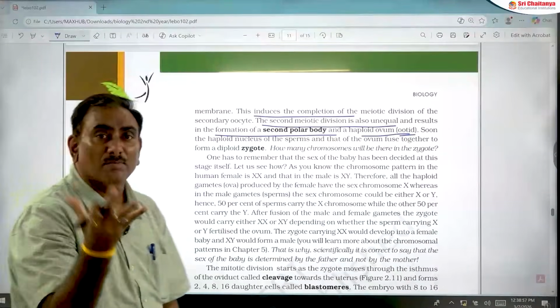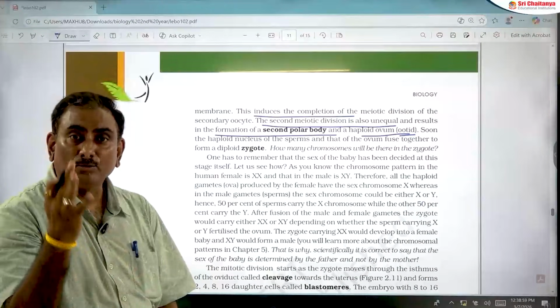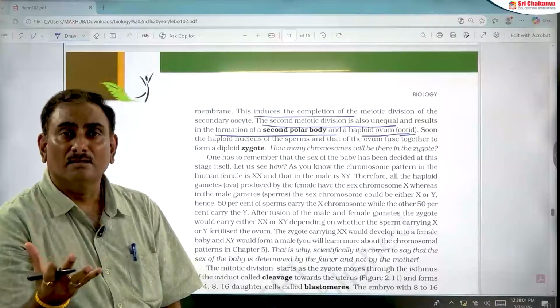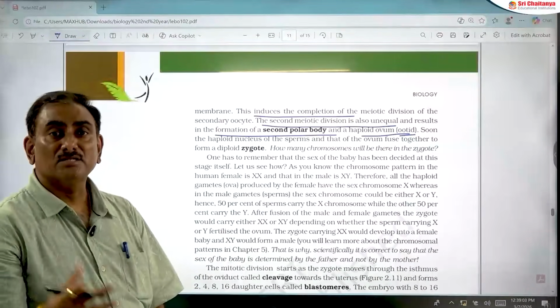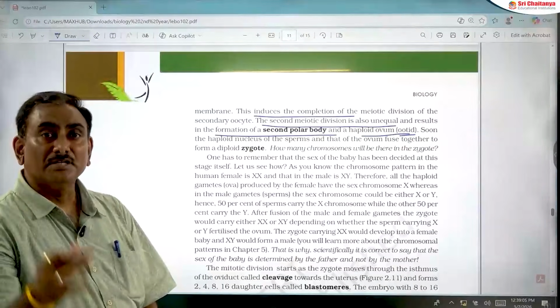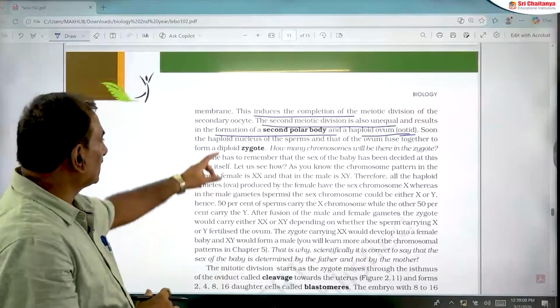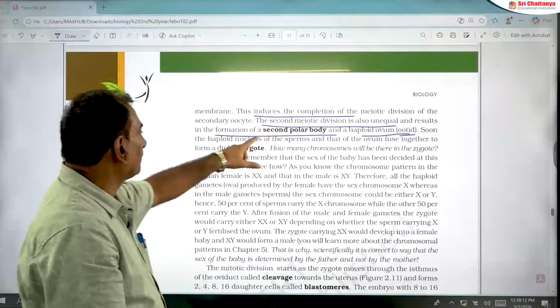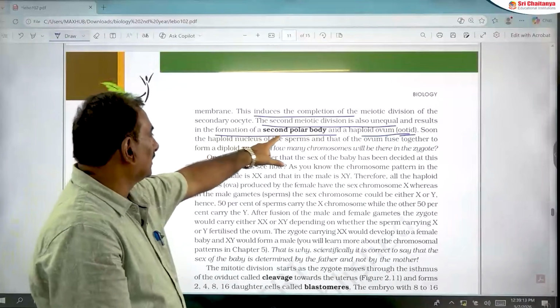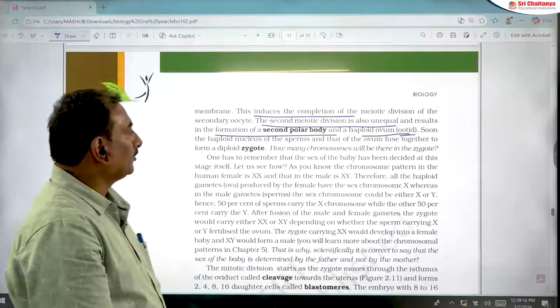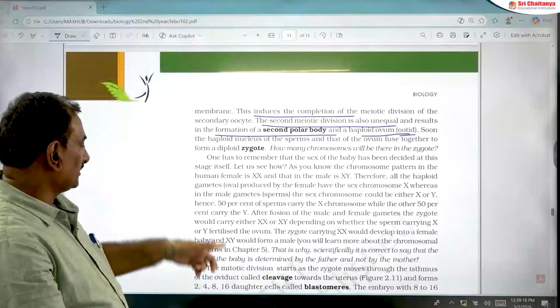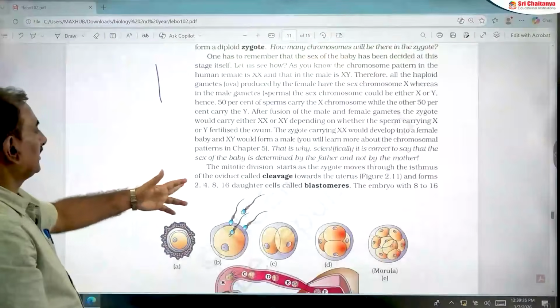So in female human beings, during oogenesis, after penetration of sperm into the cytoplasm of the secondary oocyte, meiosis II is completed, releasing a second polar body and a haploid ovum. This is also a very important area. This is the development.